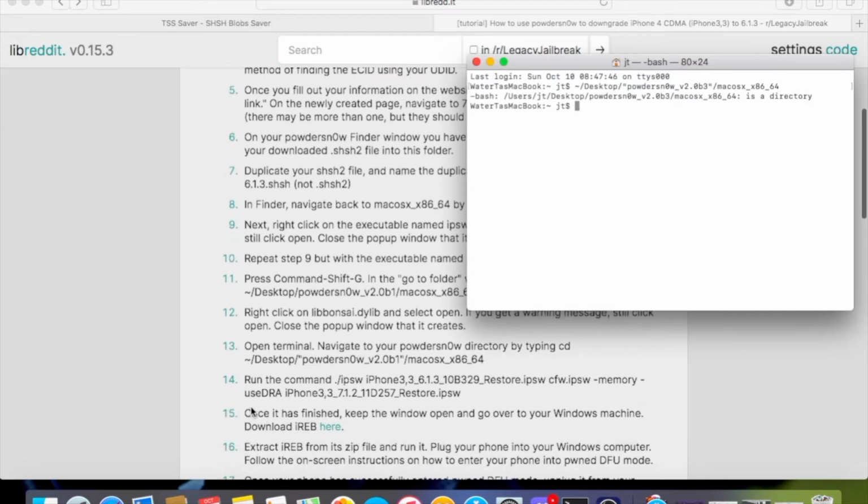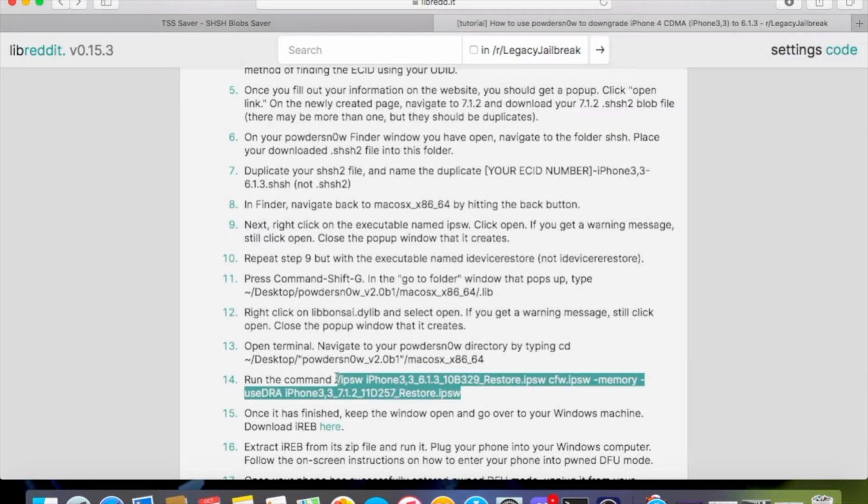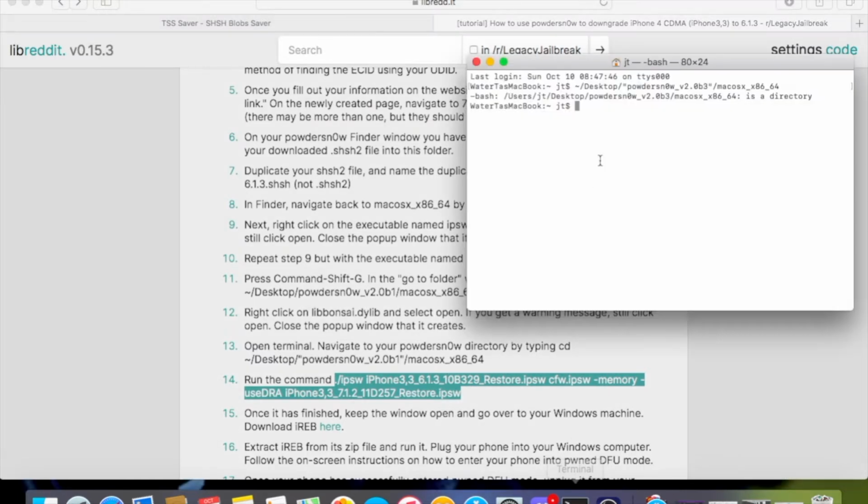Alright, so we're right now. I'm going to copy this, or you can type it. I would say have the guide open while you're doing this. Okay, this is where we were at.